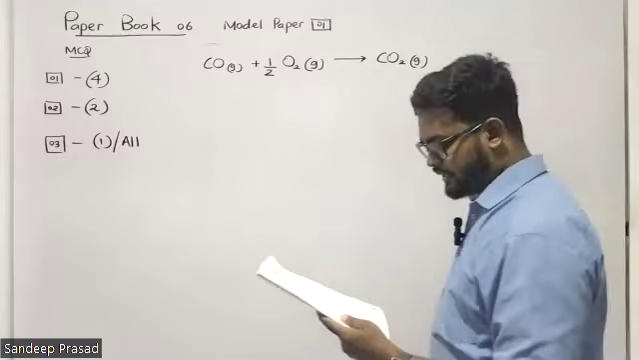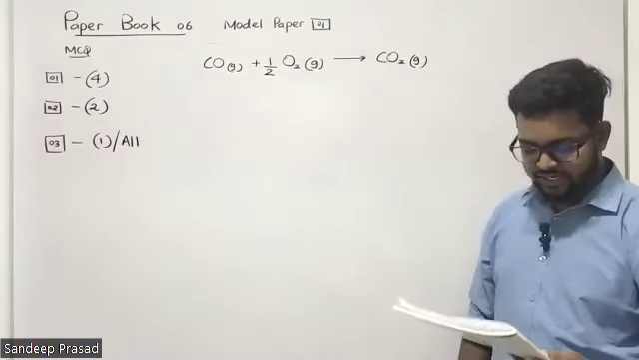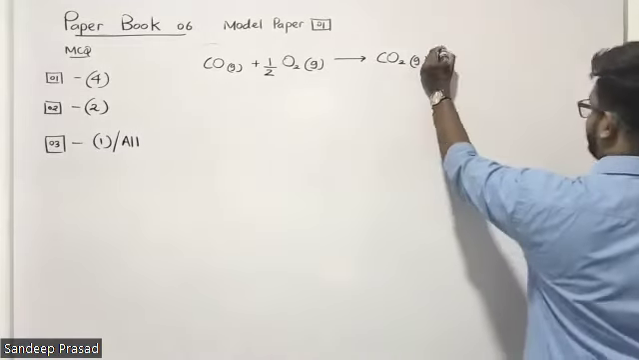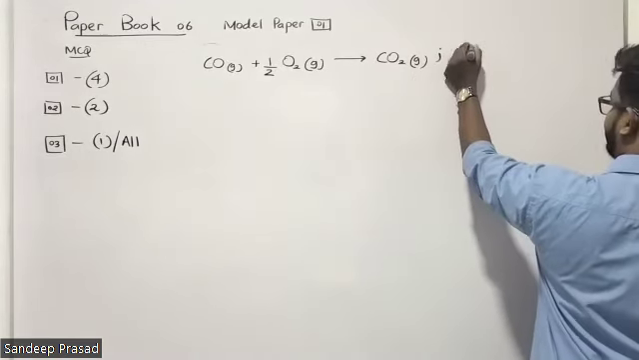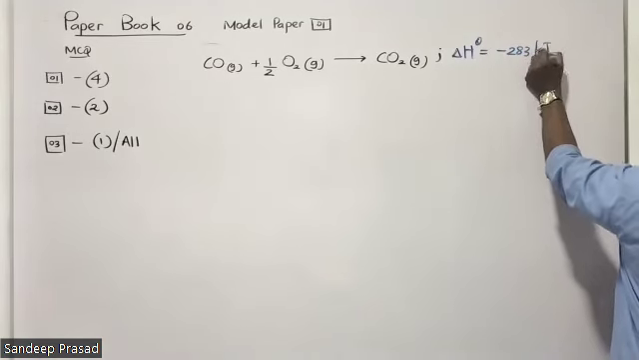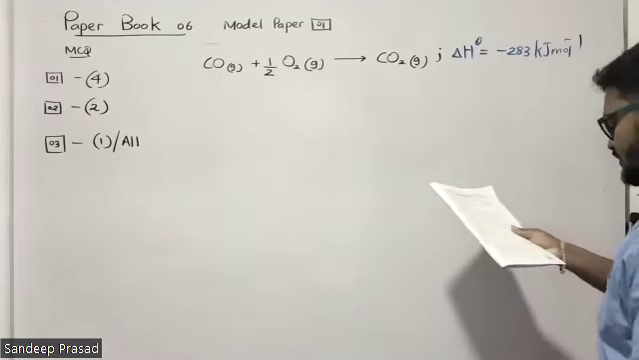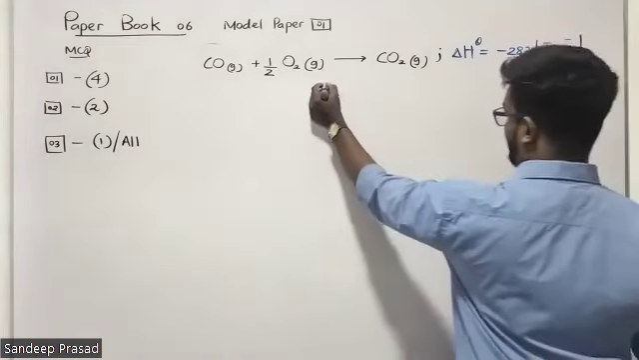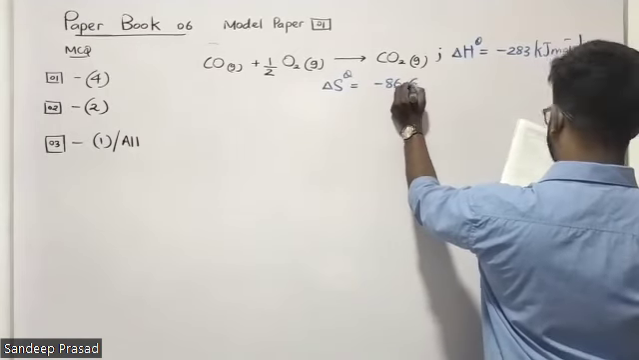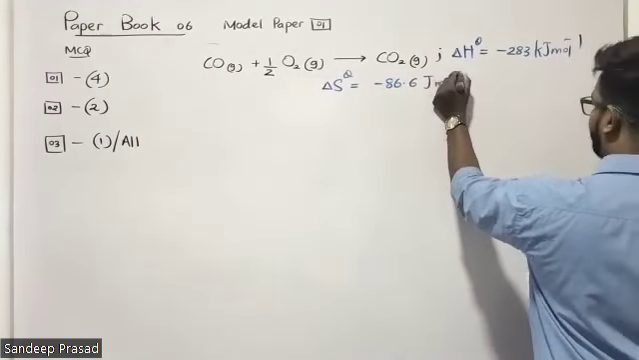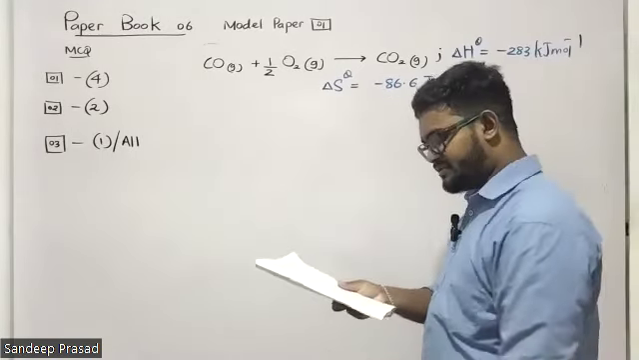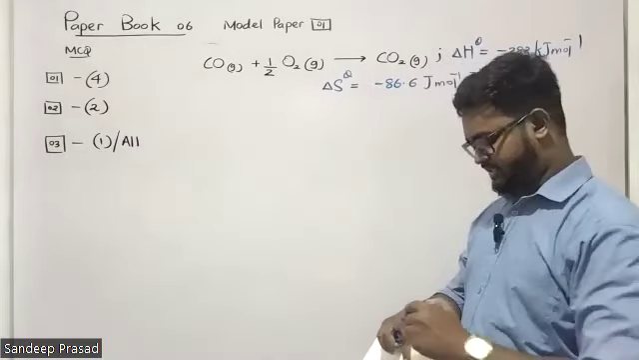The standard molar enthalpy for the above reaction is minus 283 kilojoules per mole. So the enthalpy change for this reaction, they have given it, delta H theta, minus 283 kilojoules per mole. The standard molar entropy change, delta S theta, is also given, minus 86.6 joules per mole per Kelvin. The correct statement regarding the above reaction is, let's see.